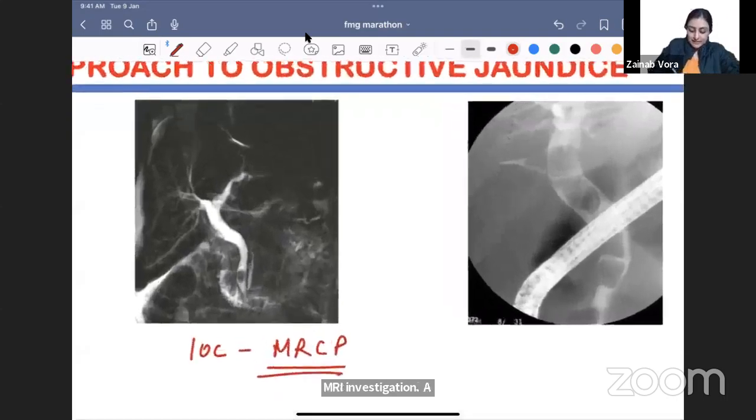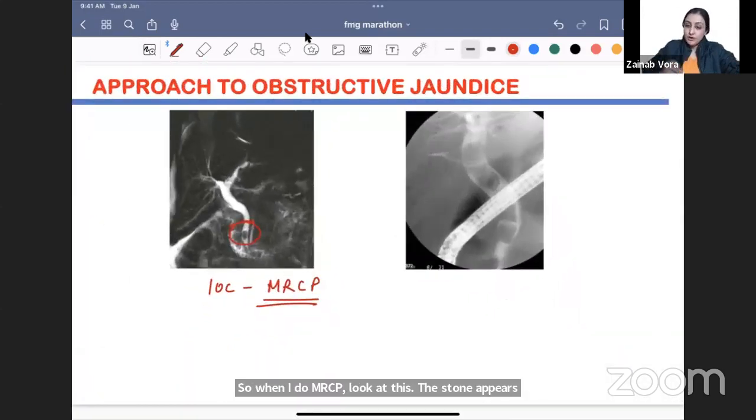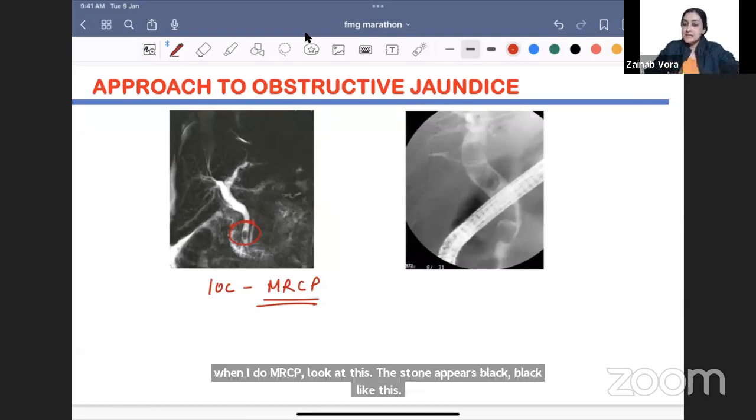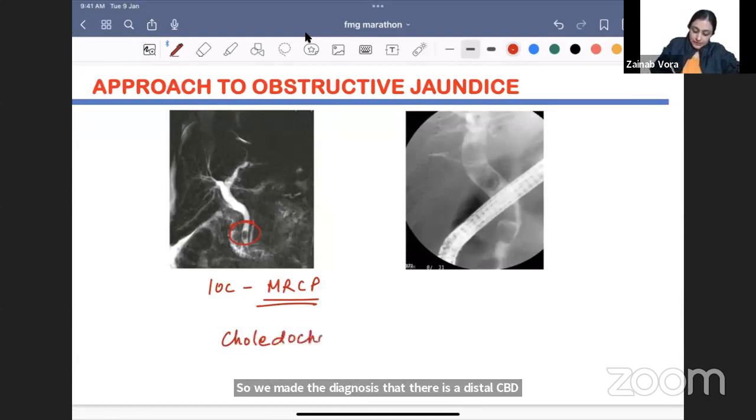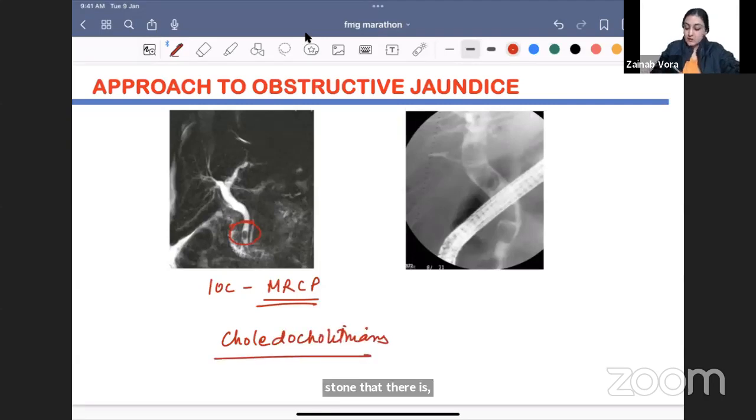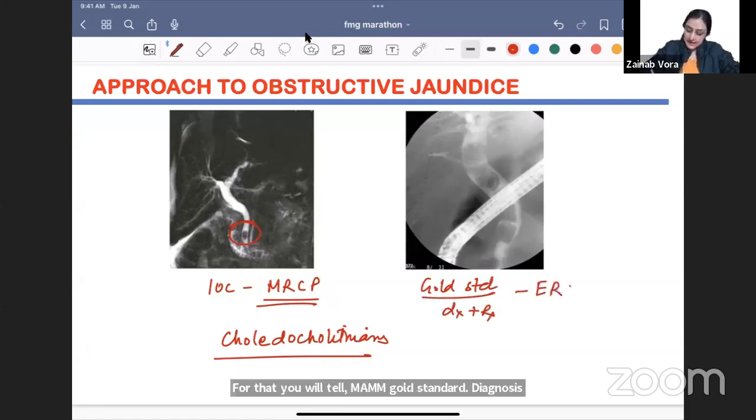So when I do MRCP, look at this. The stone appears black like this. So we made the diagnosis that there is a distal CBD stone, choledocholithiasis. Now you will ask me, ma'am, what next? How should I treat this patient of CBD stone? For that, you will tell, ma'am, the gold standard, diagnosis confirmation plus therapeutic, is this investigation, which is, yes, ERCP.